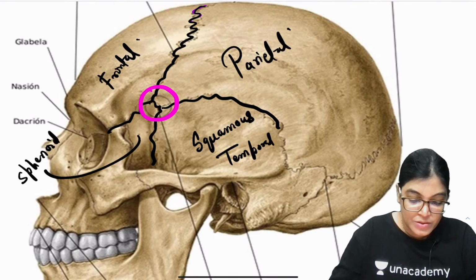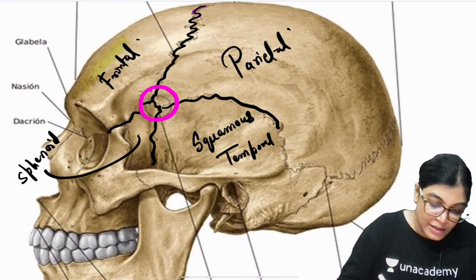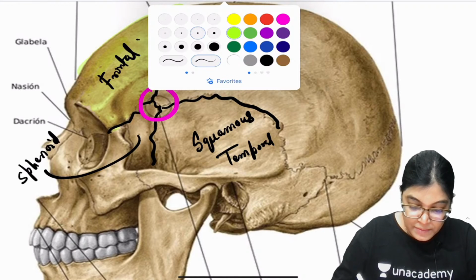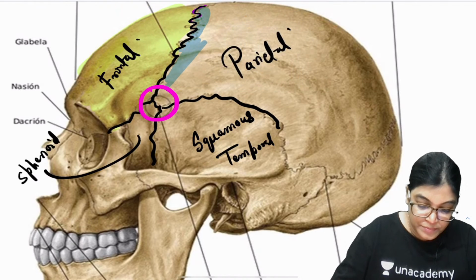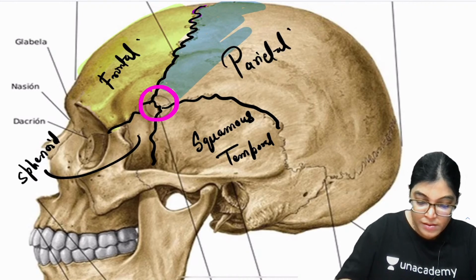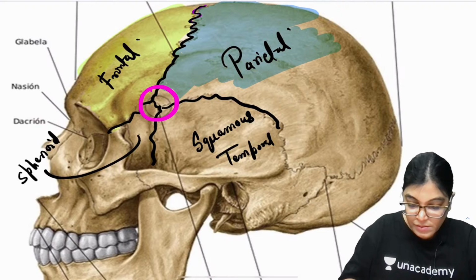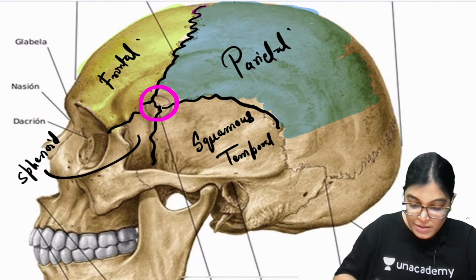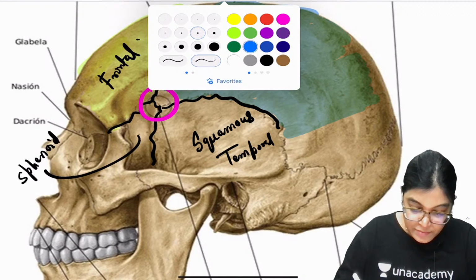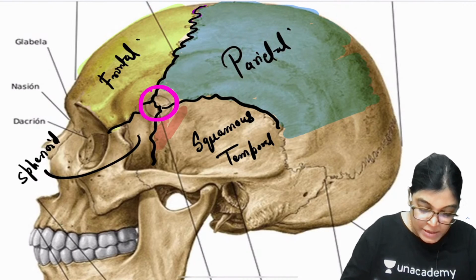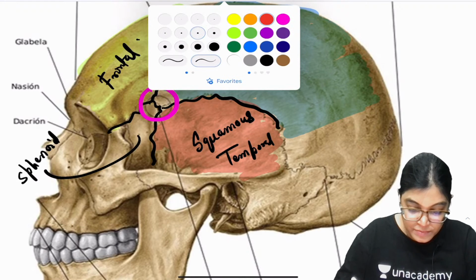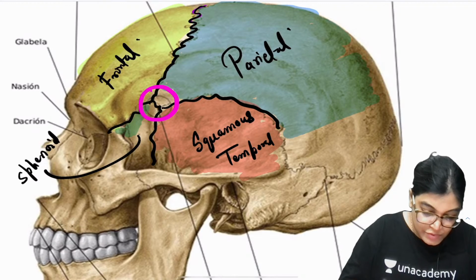if I use green color for the frontal bone, this is the frontal bone, this is the parietal bone, this is the squamous part of the temporal bone, and the greater wing of the sphenoid bone. So this is the sphenoid bone.